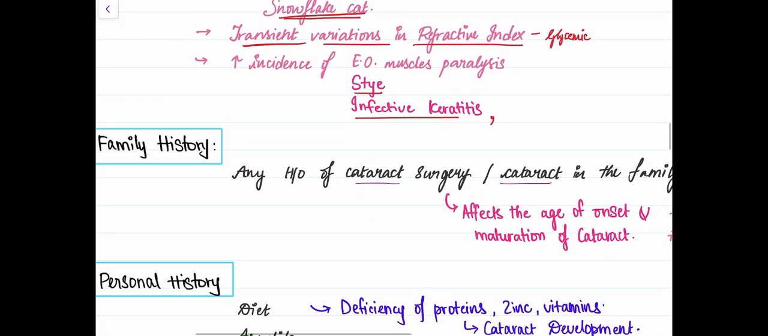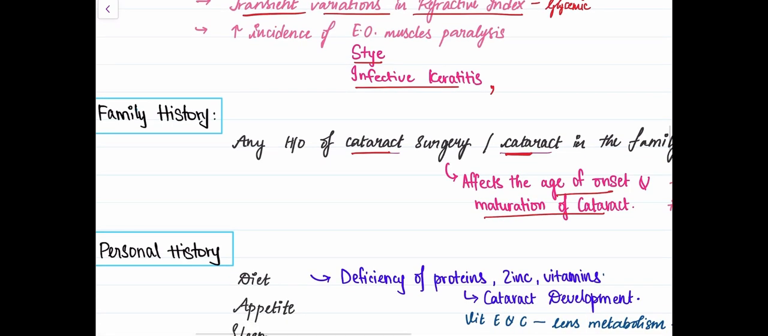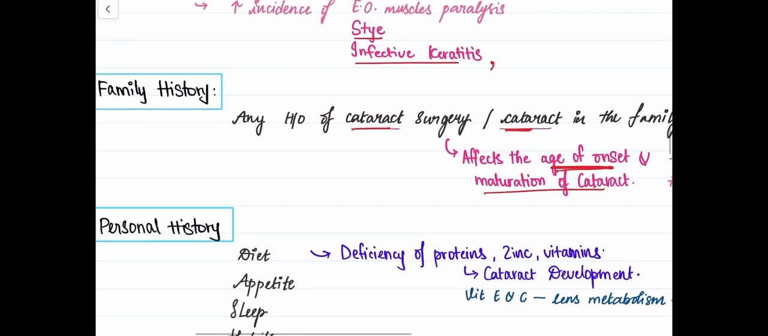And then moving on to the next history, that's the family history. Why does family history play a role? Because the genes really affect the age of onset and maturation of cataract. So if anyone in the family had cataract in the past, it's more likely that the next generation would get cataract at an early age, and it matures faster compared to others.